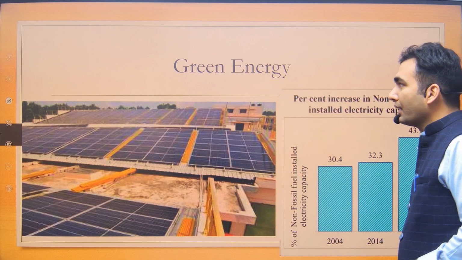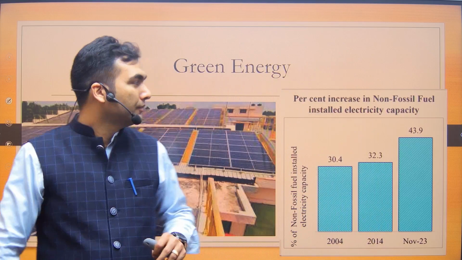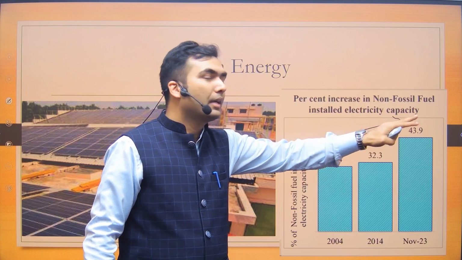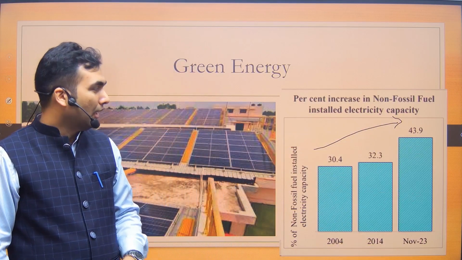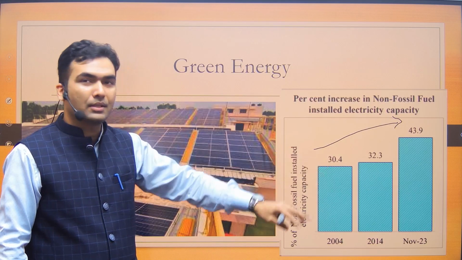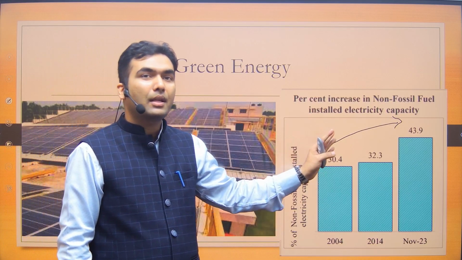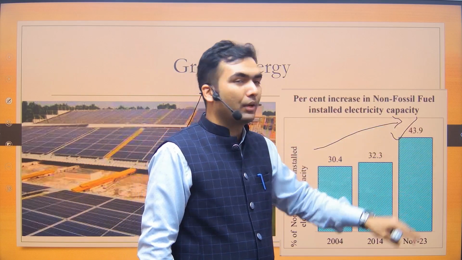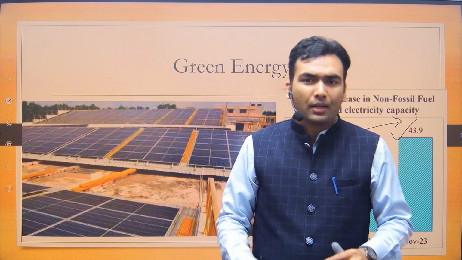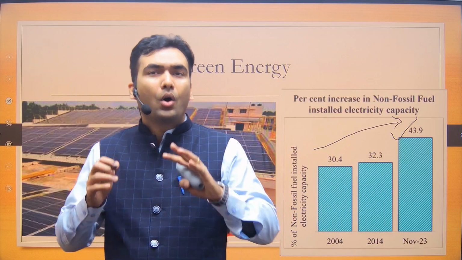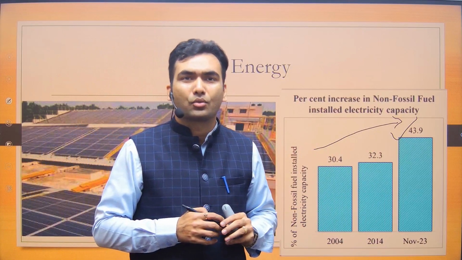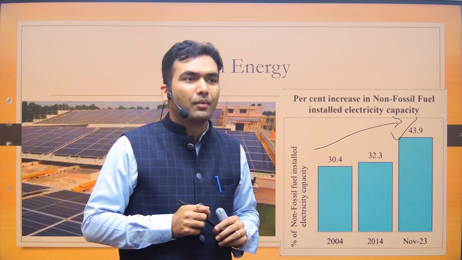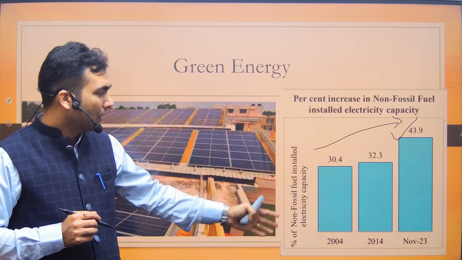Then the government gives also some data. The government is saying that, see, the non-fossil fuel installed electricity capacity has already reached 44%. And see what we have inherited. We have inherited 30%. So from 30%, the share of non-fossil fuel installed electricity capacity has increased to 44%. And this is definitely a good achievement. Like if you watch any cricket match, all the cricket stadiums or all the railway stations rooftop, they have solar panels now. There is visible change in the solar energy capacity, etc. So this is definitely good achievement.